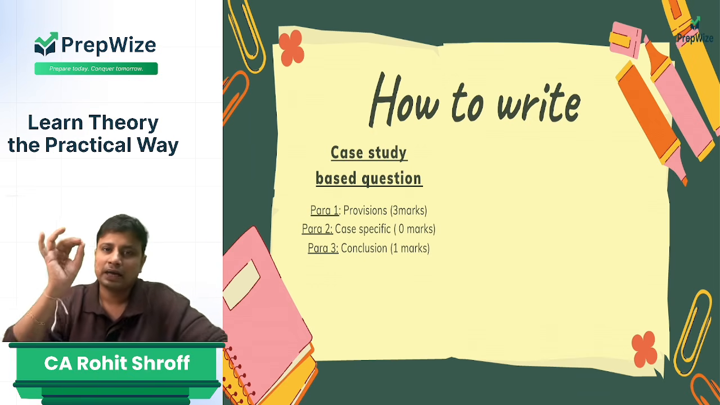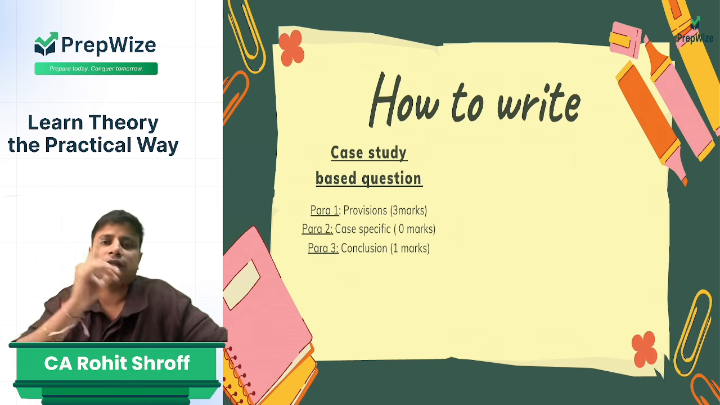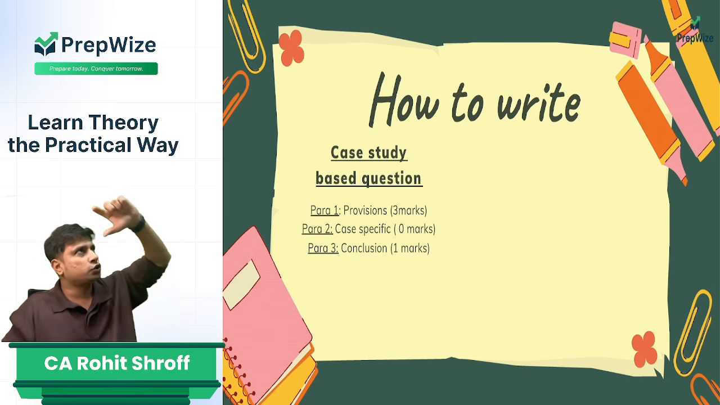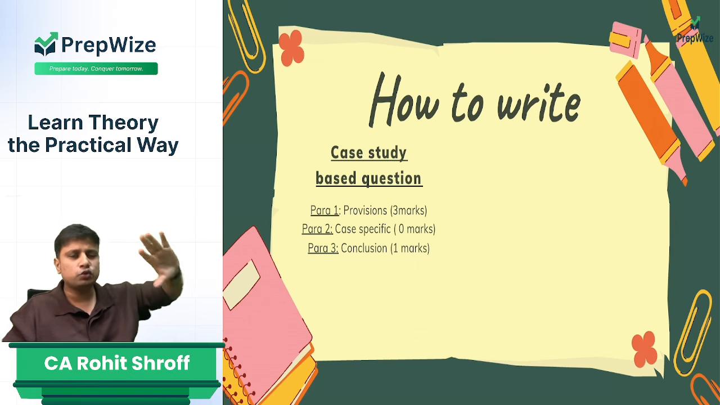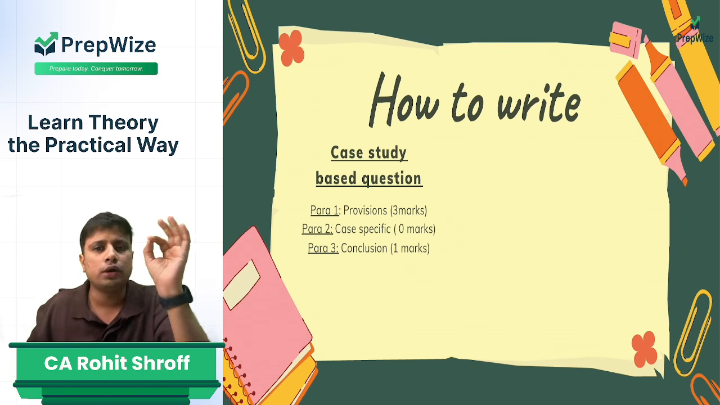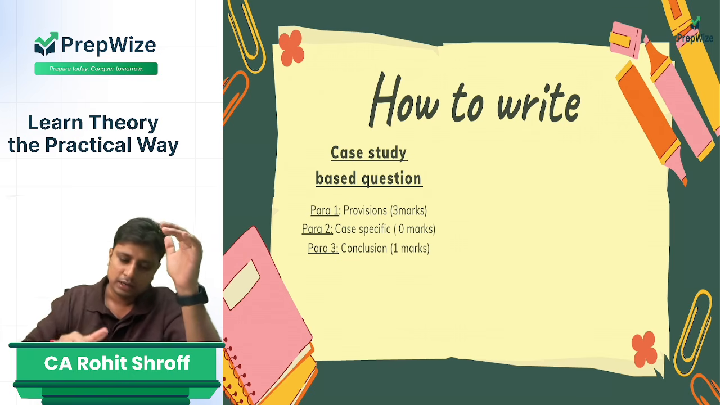Just complete it. Last, you have to write a conclusion. Again, you get 1 mark for writing the conclusion. A lot of times when I tell this, students usually keep headers, provision, then they keep a header, case specific, conclusion. No, it just has to appear in paragraph form. There is no need to write provisions or any headers as well.